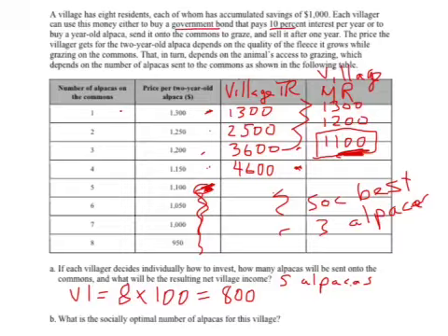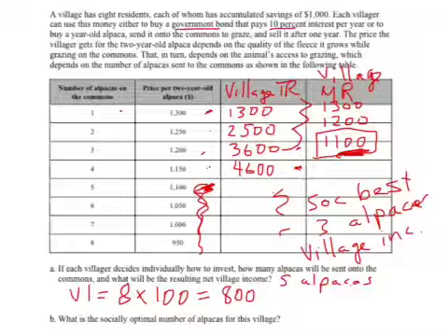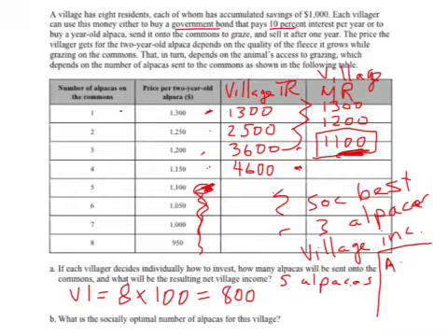And then village income, and I'm just going to say for 3 alpacas, let's do this. Alpaca net income is $600 on 3,000.